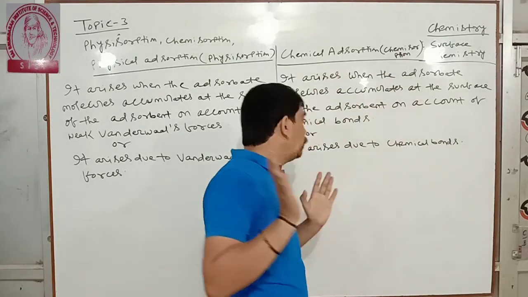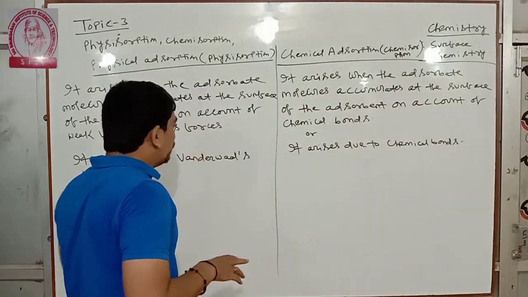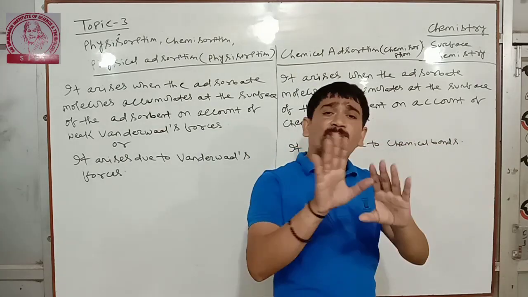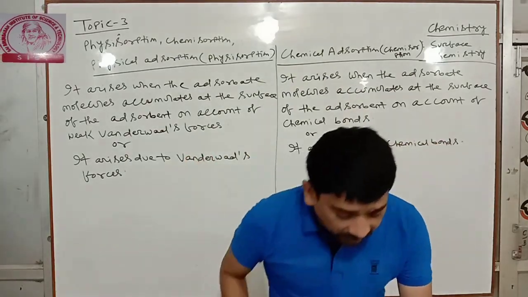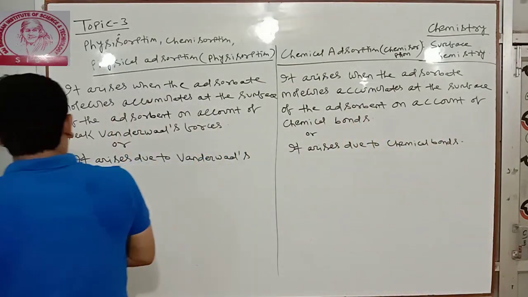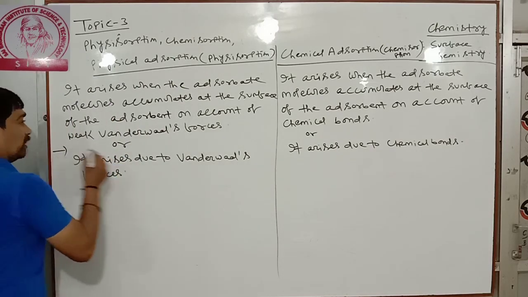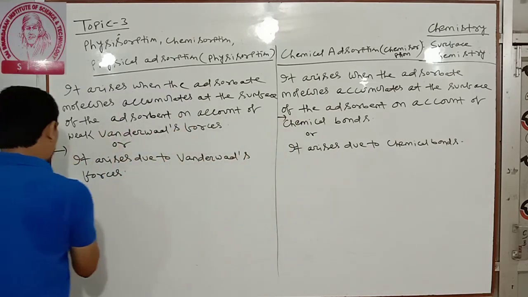Clear? Two things. It arises due to van der Waals forces. It arises due to chemical bonds. Simple line. You write this. It occurs at low temperature. Next point. This is only one point. This is the main point.